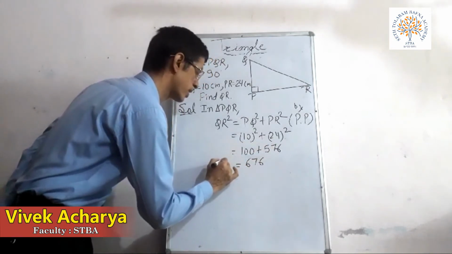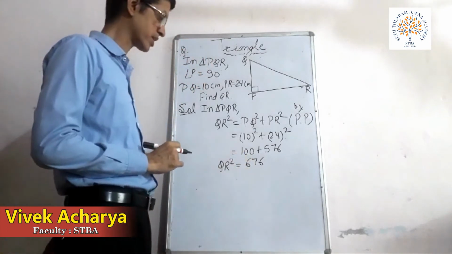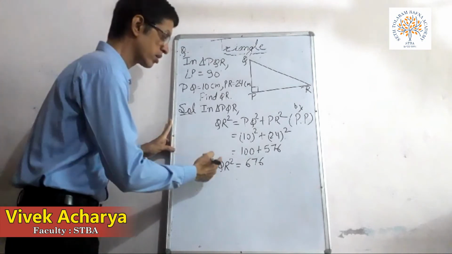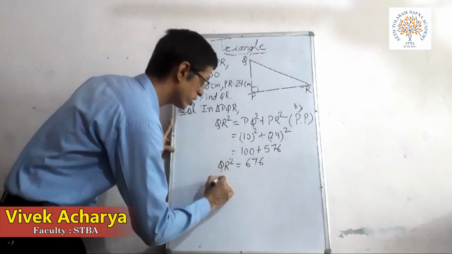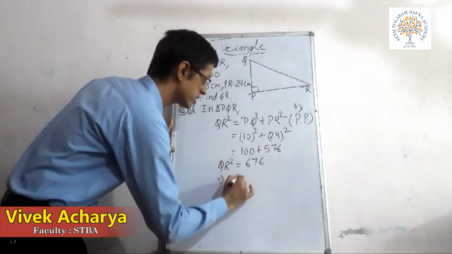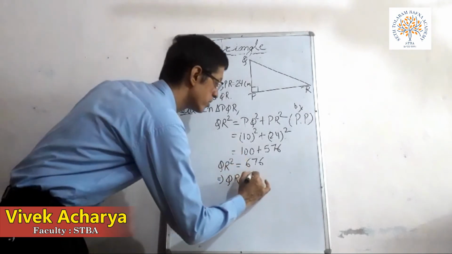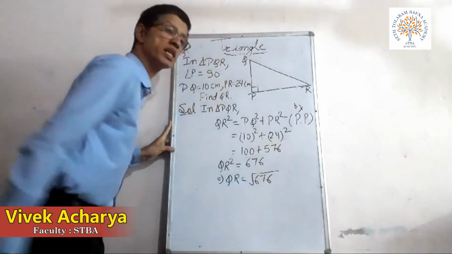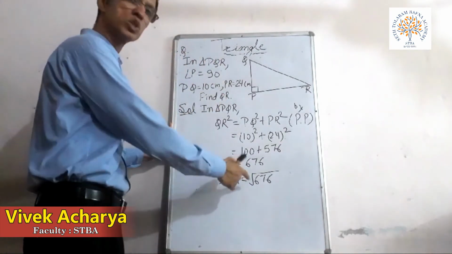So QR square becomes 676. Now we have to find QR. By taking the square root on both sides, on this side we get only QR, and on this side we get the square root of 676.